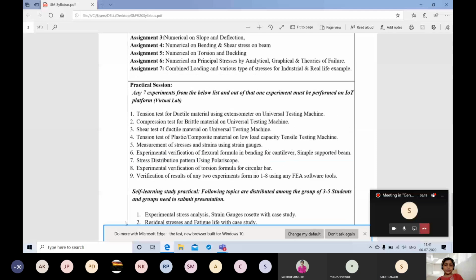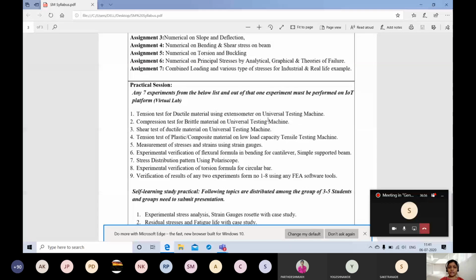Okay, ma'am. Thank you, ma'am. Yeah. So now we have the practical session. This will be, as I told you, the tension test and compression test. This is for your unit 1. We have to study everything in unit 1. The universal testing machine, I don't know if you have seen it in our college, but we will see how we can go in a virtual lab, or else I'll share the best YouTube link in the WhatsApp group, so that at least you will come to know how the universal testing machine is and how we conduct the experiment that way. In both, we have to actually draw the stress strain diagram.